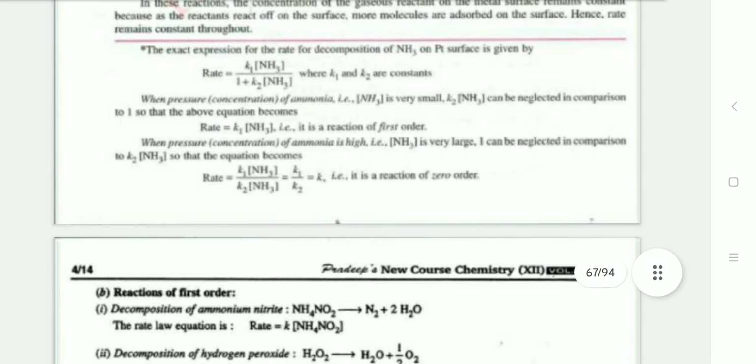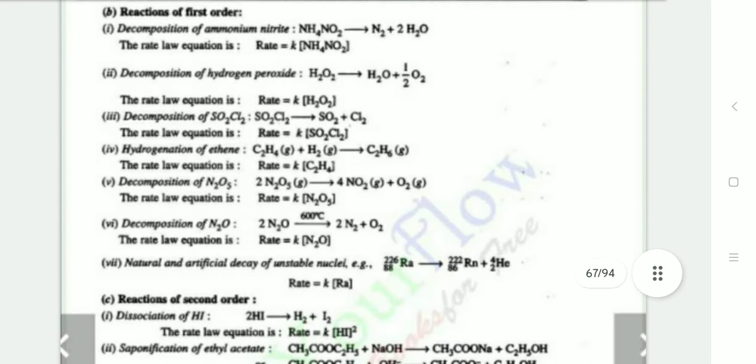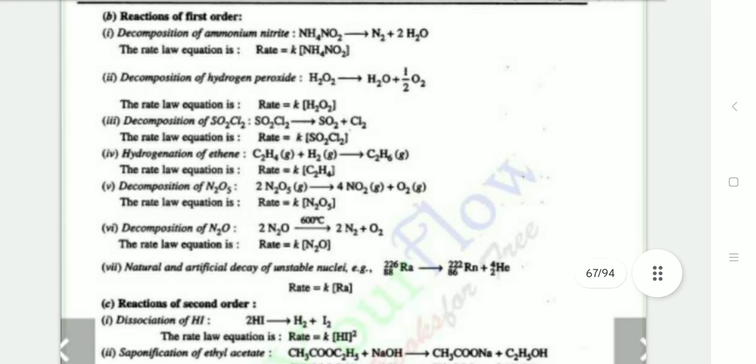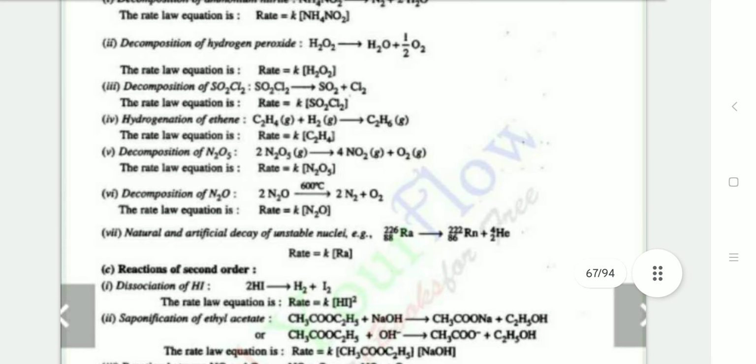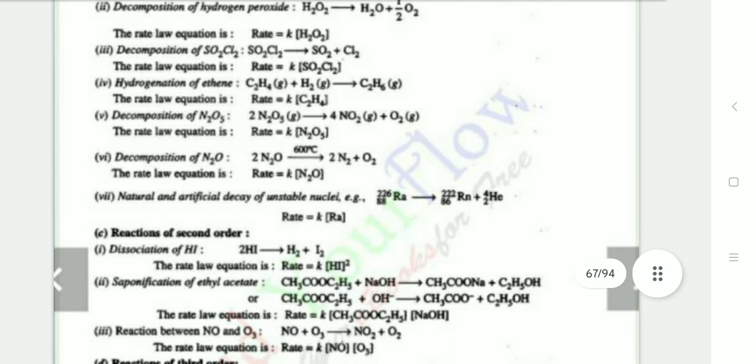These are examples of zero order. Reactions of first order: decomposition of ammonium nitrate; second, decomposition of hydrogen peroxide; third, decomposition of SO2Cl2; fourth, hydrogenation of ethane; fifth, decomposition of N2O5 and decomposition of NO2, N2O; and seventh, natural and artificial decay of unstable nuclei.